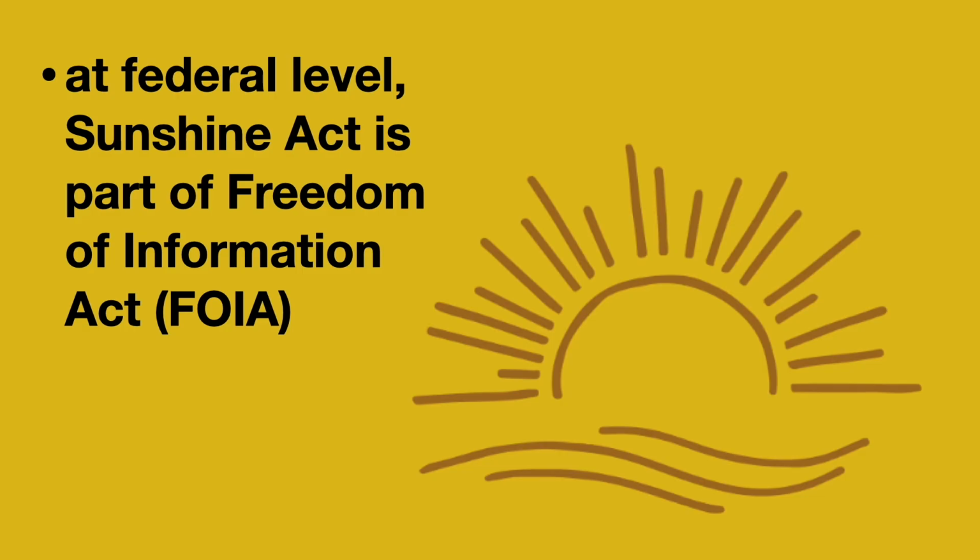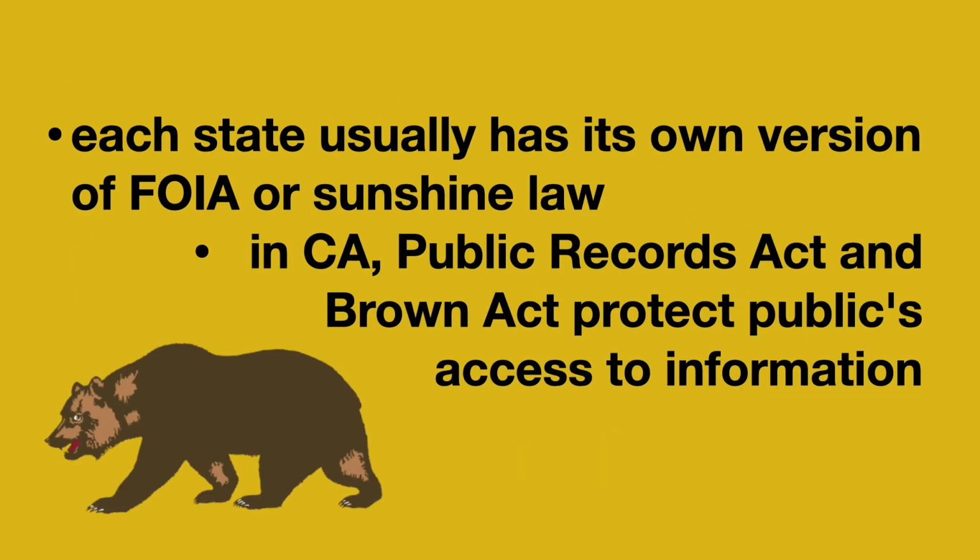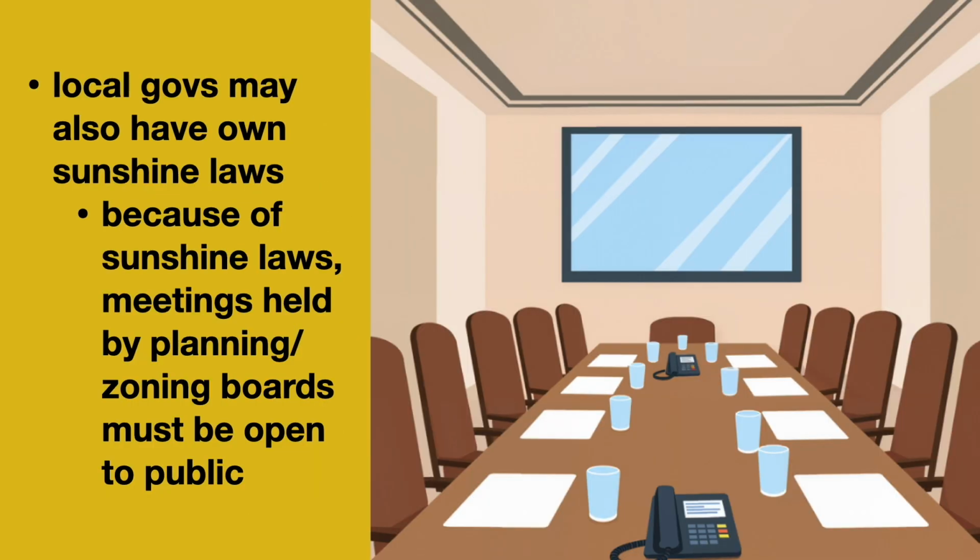At the federal level, the Sunshine Act is part of the Freedom of Information Act. Each state usually has its own version of the Freedom of Information Act or Sunshine Law. In California, the Public Records Act and the Brown Act protect the public's access to information. Local governments may also have their own sunshine laws. Meetings held by planning and zoning boards must be open to the public because of sunshine laws.